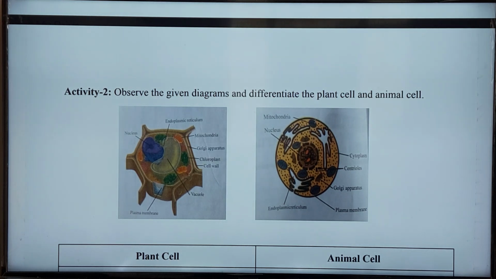Now let's understand the function of mitochondria. Mitochondria are responsible for cellular respiration. Cellular respiration is a process by which the cell derives its energy. That means mitochondria help produce energy for the cell. In the cell there are so many activities going on, and each and every cell organelle needs energy to function.